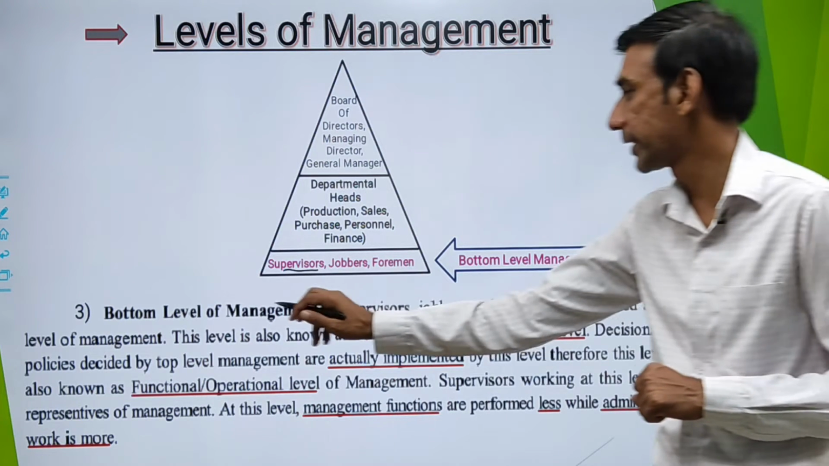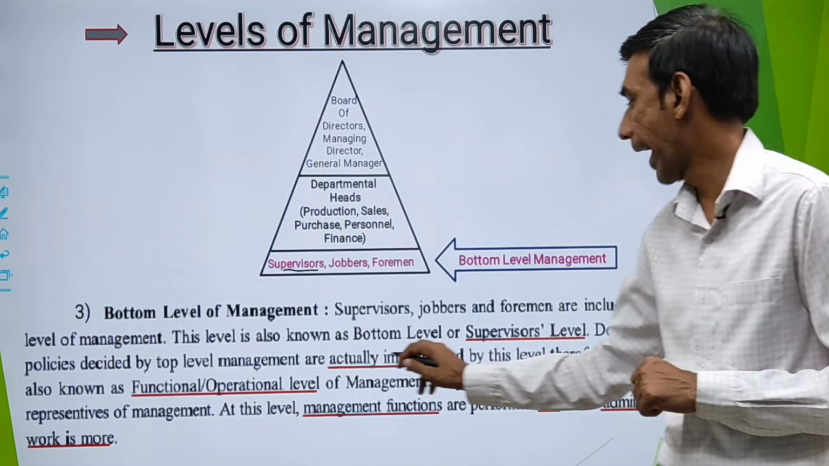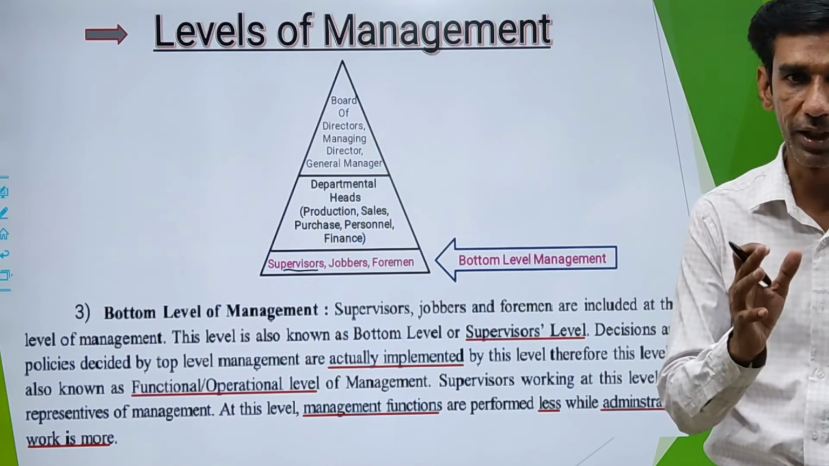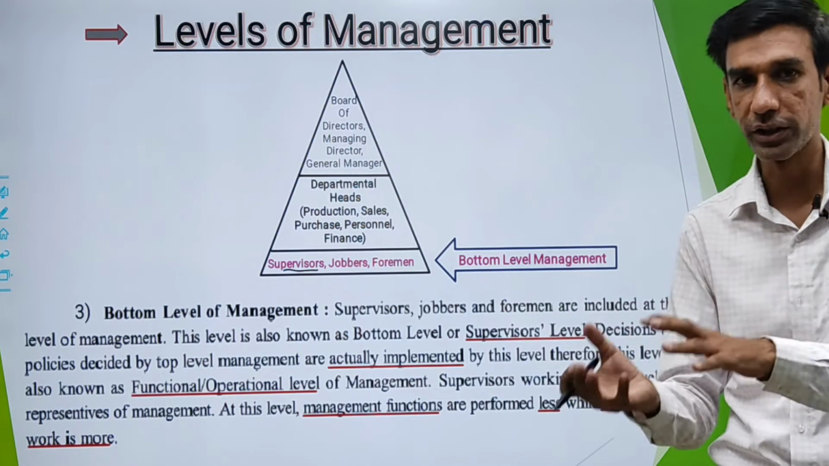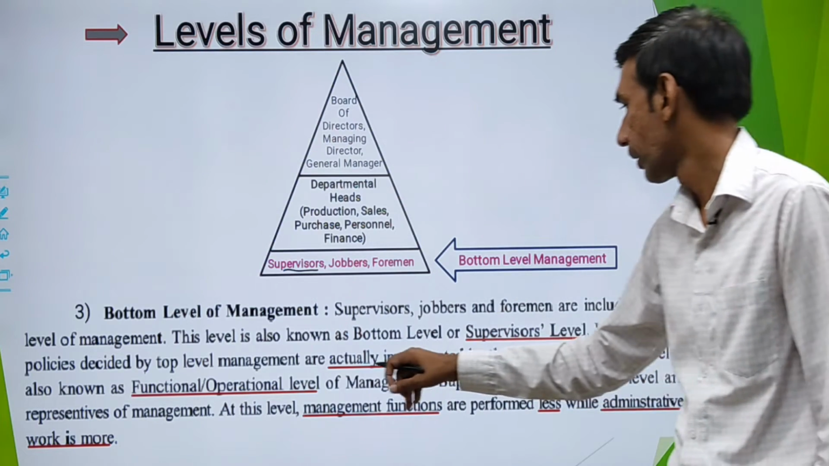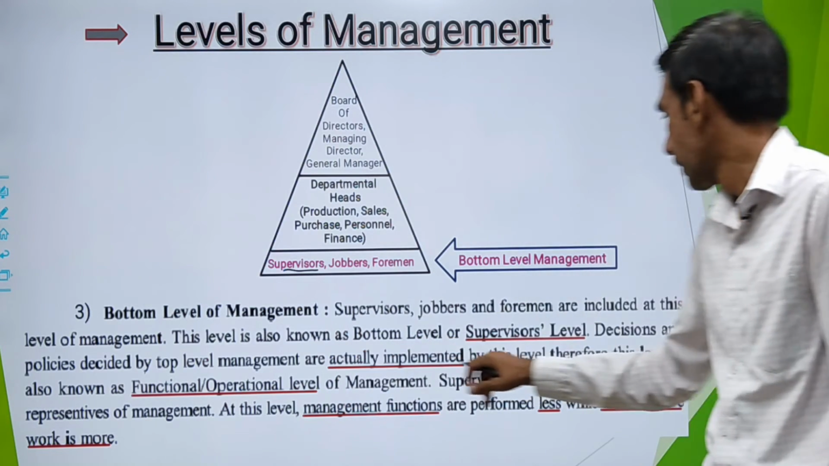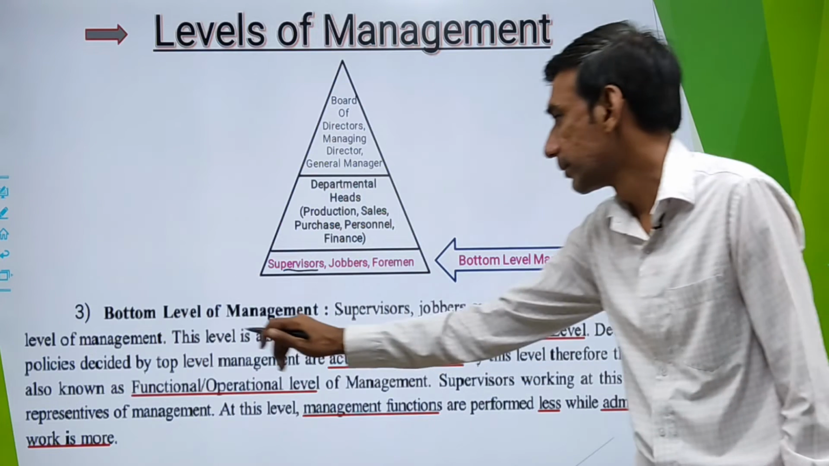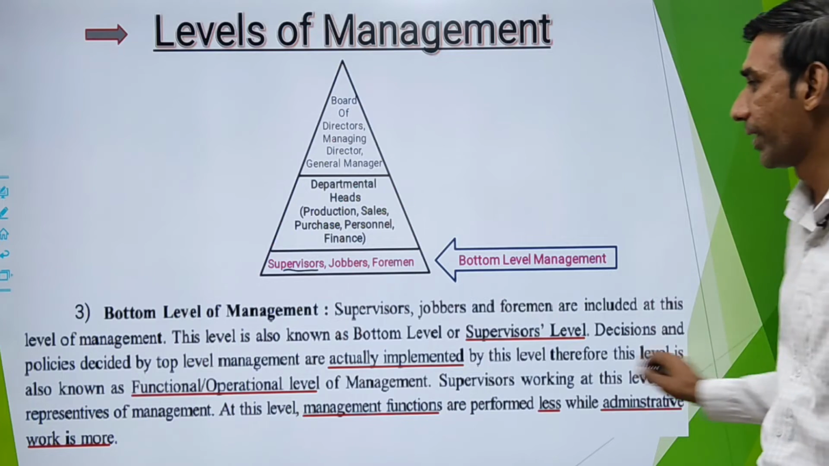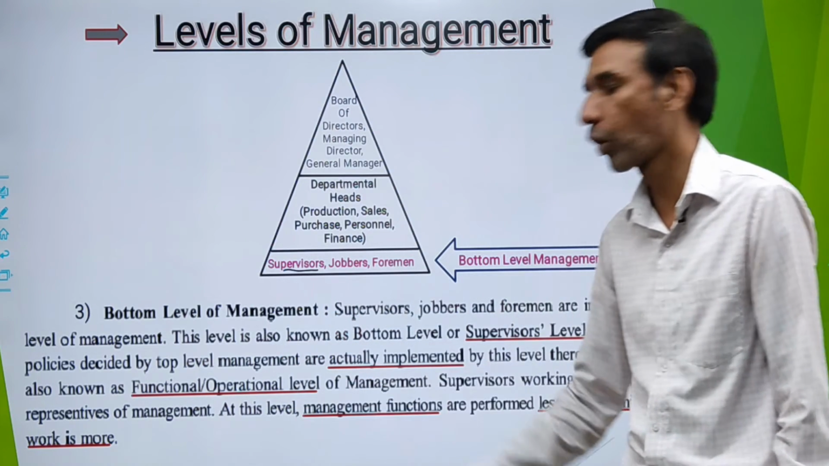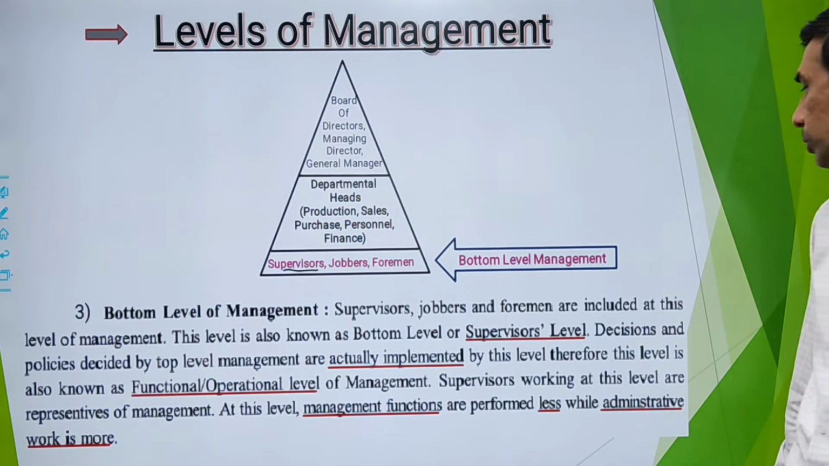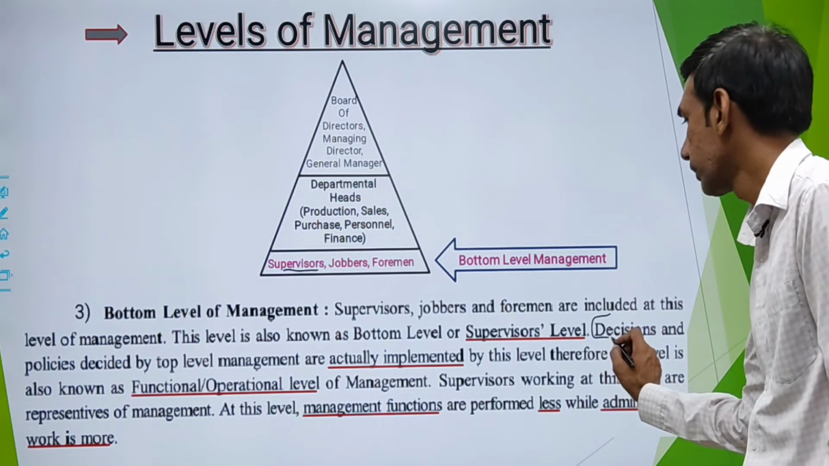Decisions and policy decided by the top level are actually implemented by this level. Whatever decisions are taken by top level, the implementation of decisions is done by bottom level, by your supervisors, by your jobbers. Again, decisions and policy decided by the top level are actually implemented by this level. Therefore, this level is also known as functional or operational level of management. Again, mark this because it can also be your 1 mark important question.